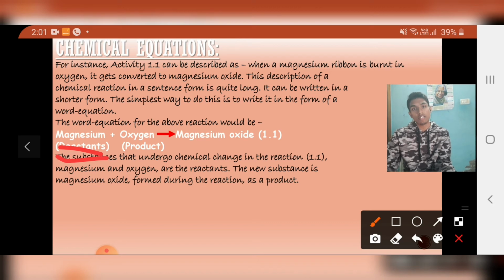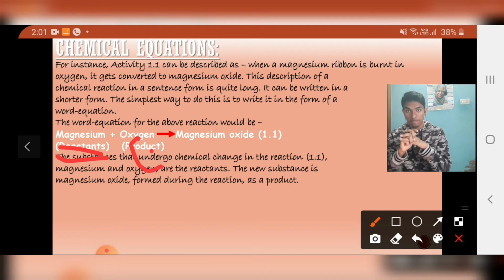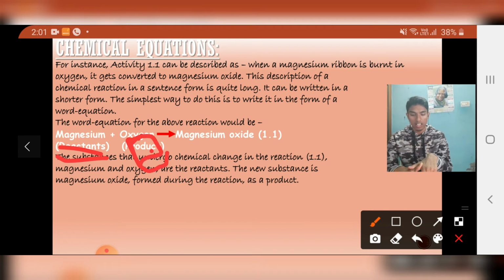So the participants of a chemical reaction can be called reactants. The new substance which is formed after the combining of these reactants is known as the product. The product is after the arrow.